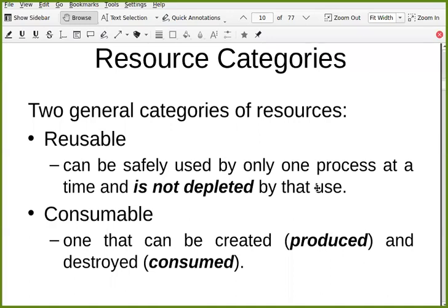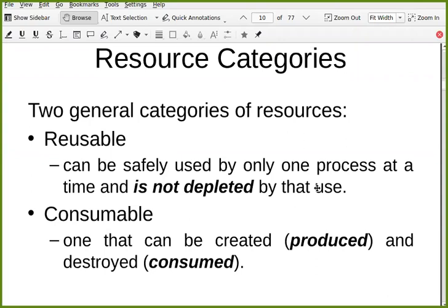It means it is not going to vanish. Can anyone tell me what can be a reusable resource? Files. Files, printers, devices, right? Processor is also a reusable resource.